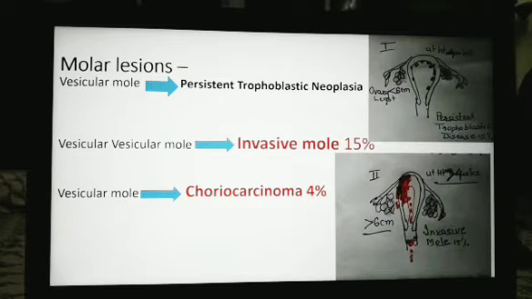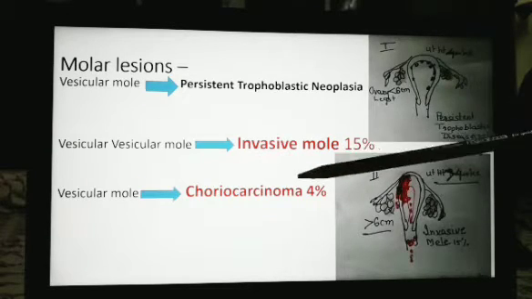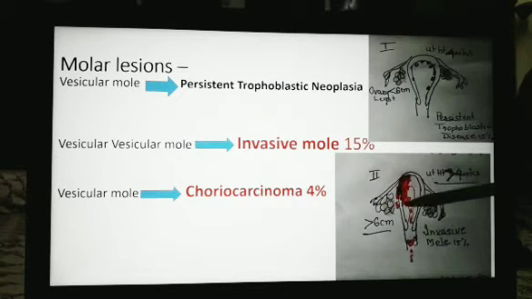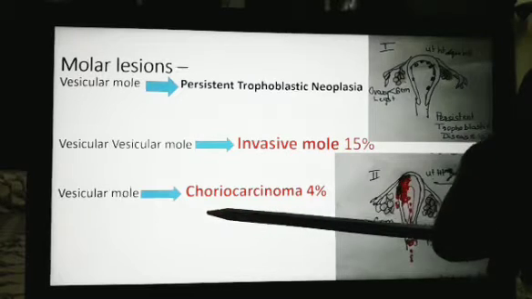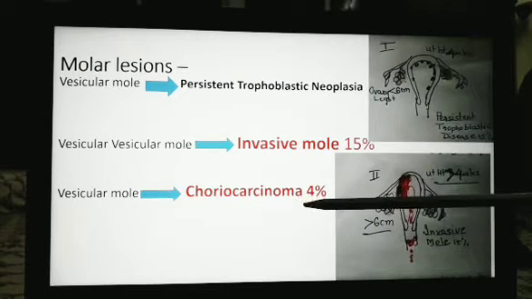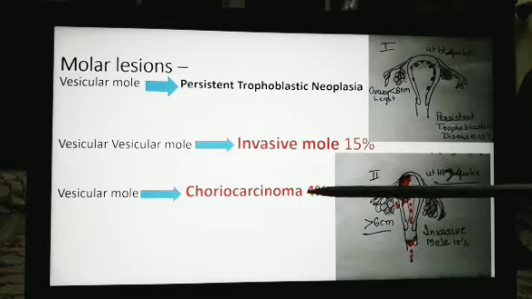Thus, vesicular mole can progress to persistent trophoblastic neoplasia, where the disease is persistent and it manifests in the form of intermittent bleeding PV and abnormal HCG titer. It may turn into invasive mole in 15% of cases, where there is a locally malignant tumor growing inside the uterine cavity. There is a chance of perforation of the uterus in these cases. The vesicular mole can also turn into a choriocarcinoma in 4% of cases. It is a highly malignant tumor and is a differential diagnosis for invasive mole.